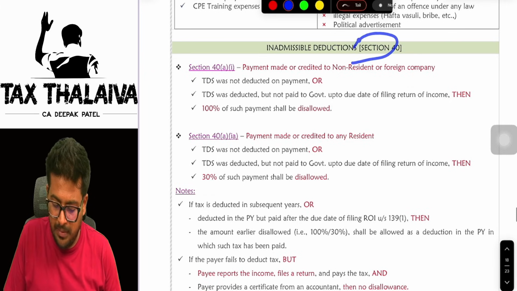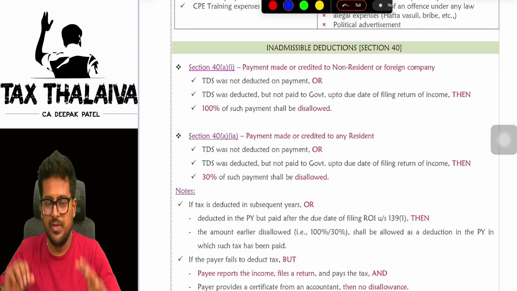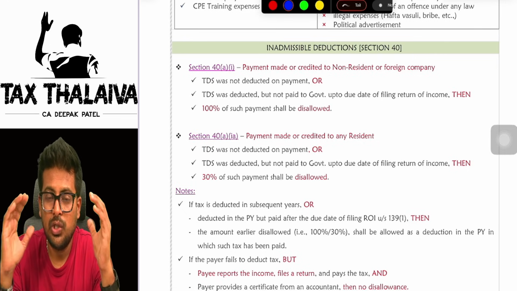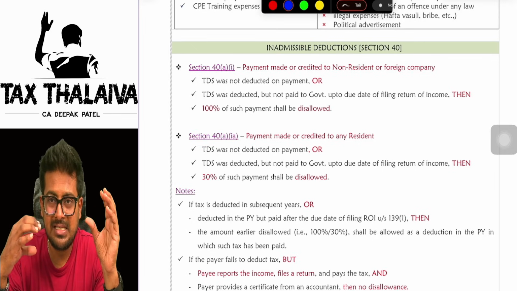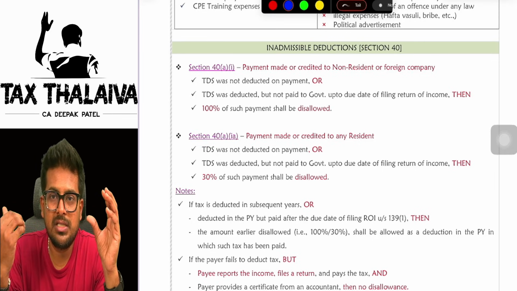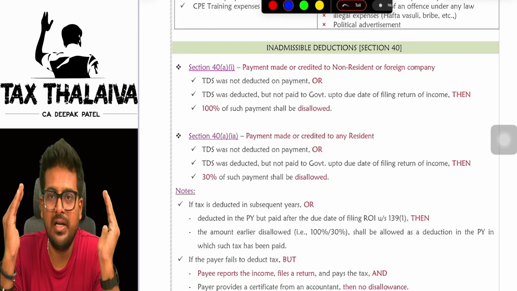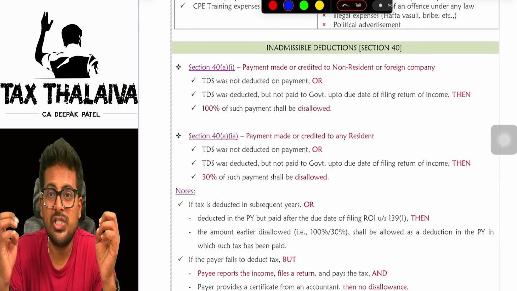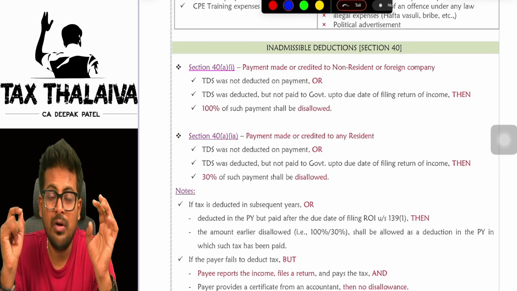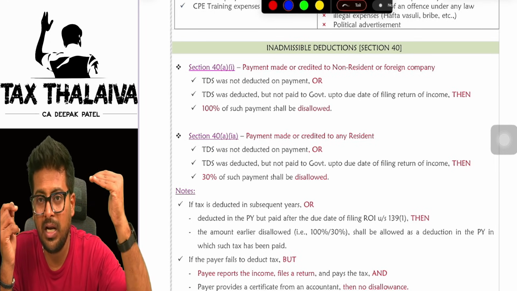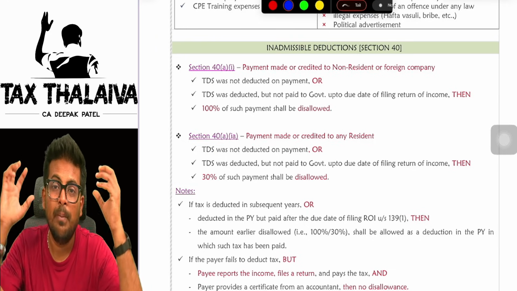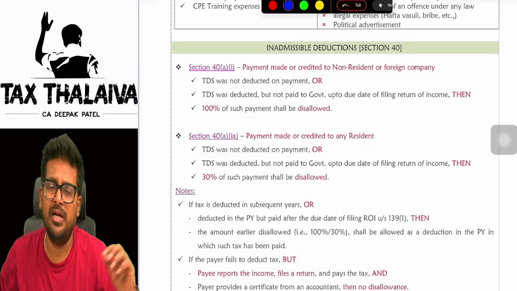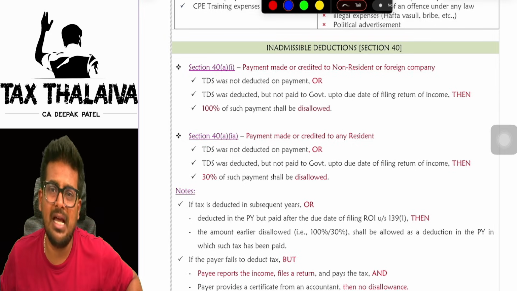There are some inadmissible deductions. See, what we have discussed so far: in section 28 we discussed those incomes which are taxable. Less deductions, allowable expenses, right from section 30 to section 37 we saw. Now what I am going to discuss is amounts which are not admissible, meaning disallowed. You might have already reduced them in your P&L account, but you have to add them back now, because those are inadmissible deductions, meaning you cannot claim these as an expenditure.